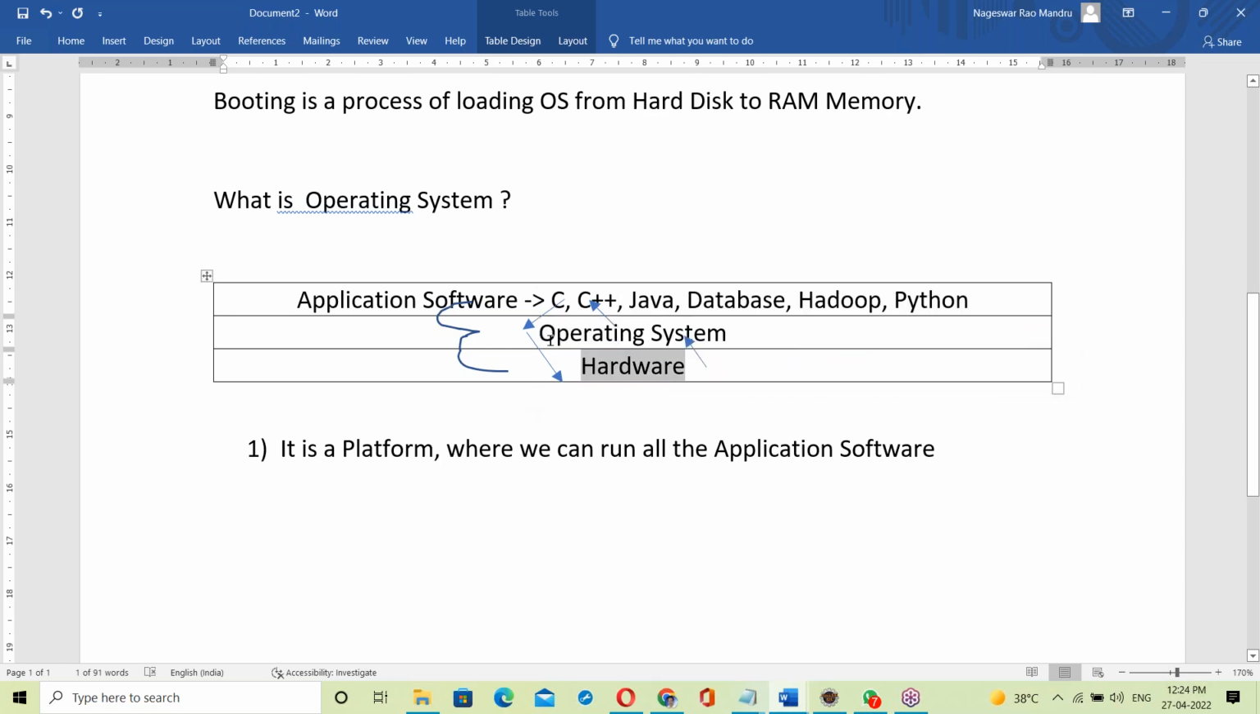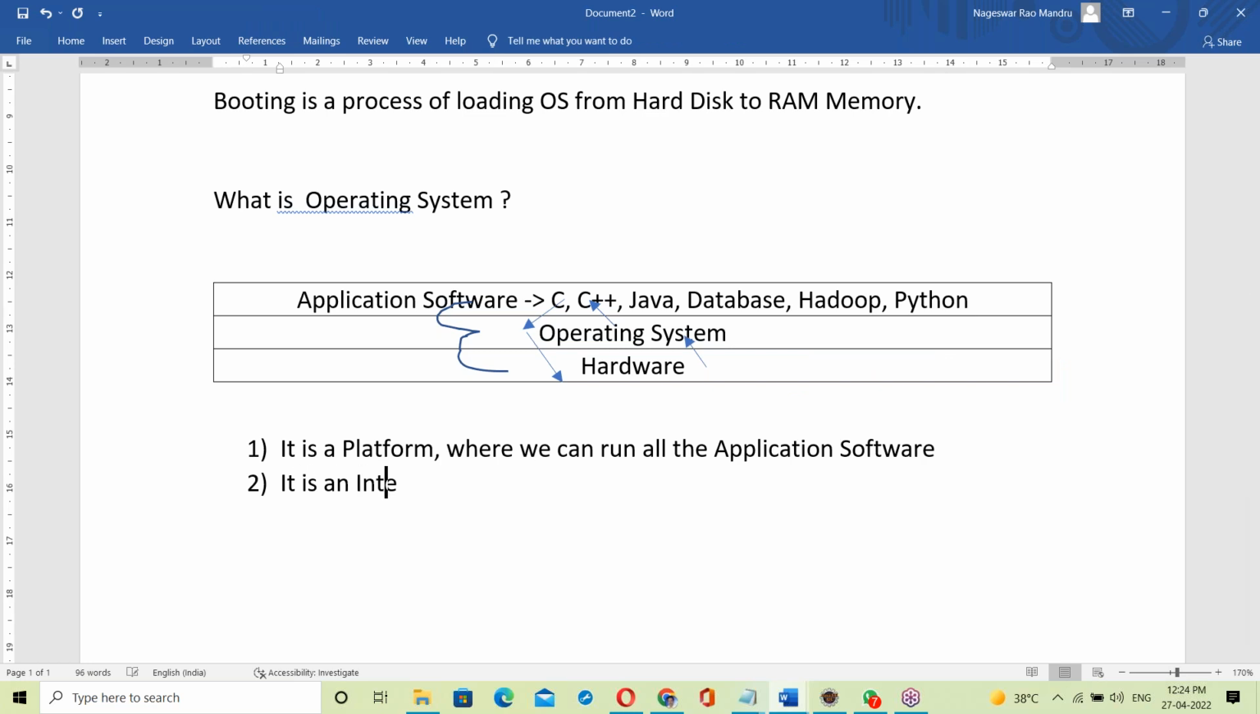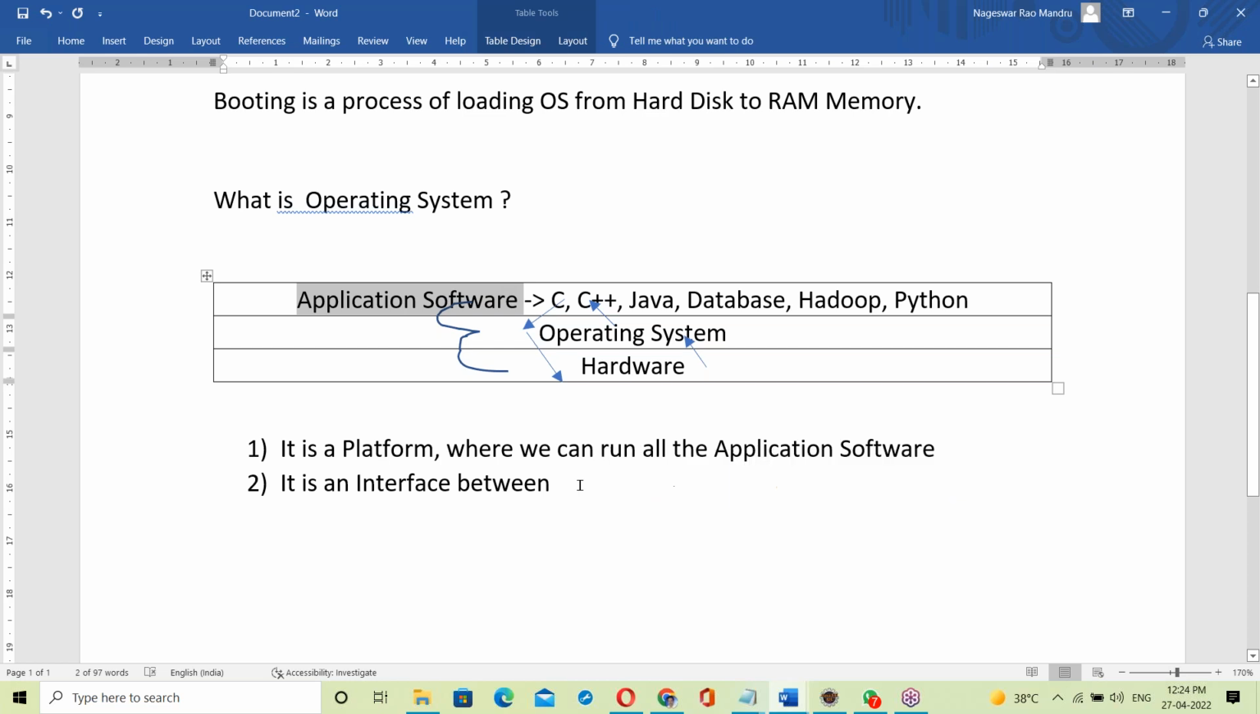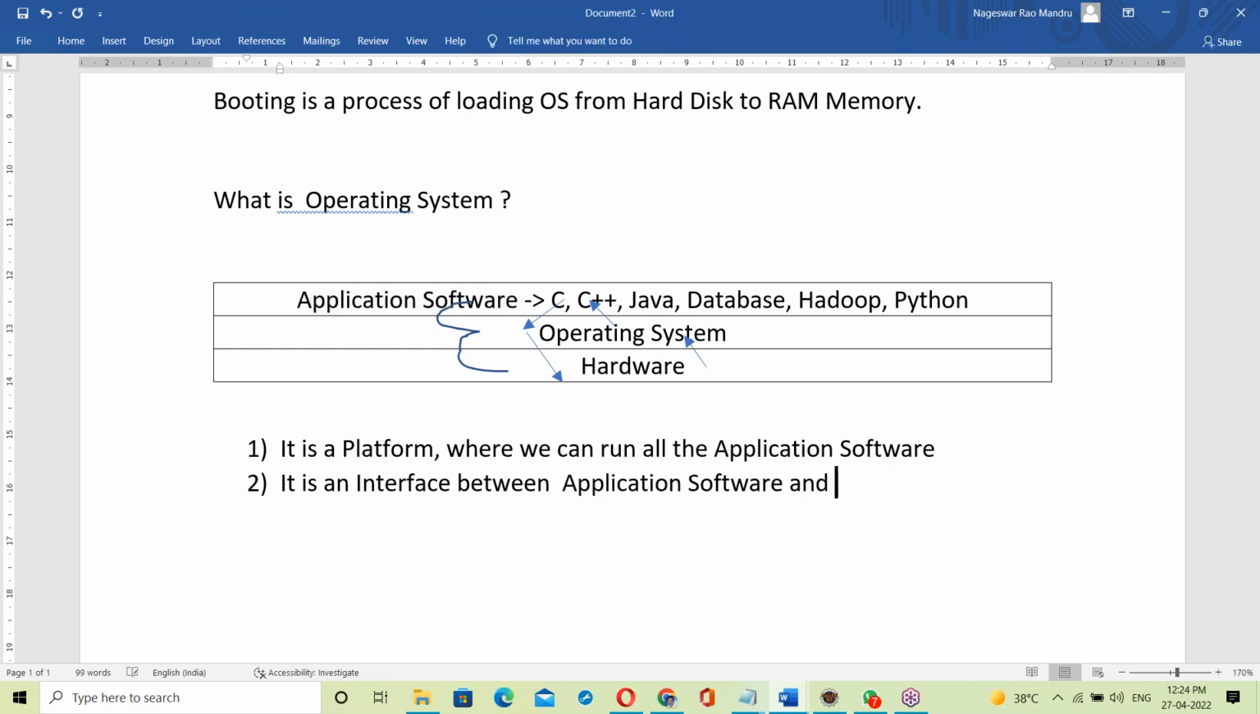So here the OS is like a mediator. A mediator means an interface. Exactly, you can say the OS is an interface. It's an interface between application software and hardware components.